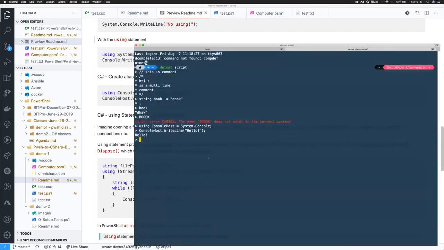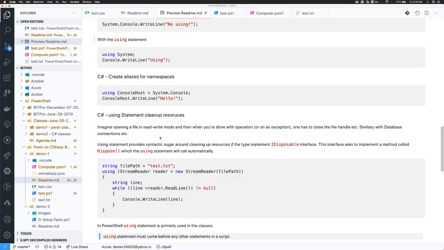I haven't seen many people use this, but it's there. It's good to know that it's there. But the next thing is actually the using statement.